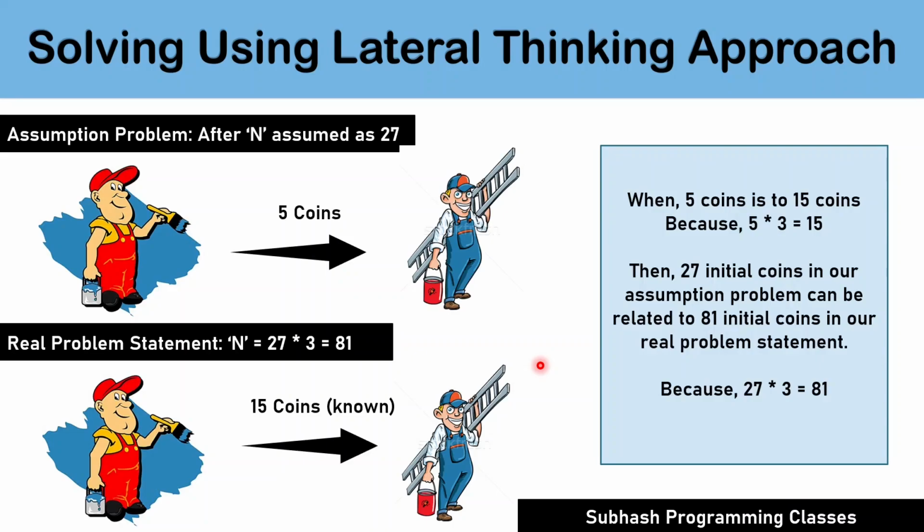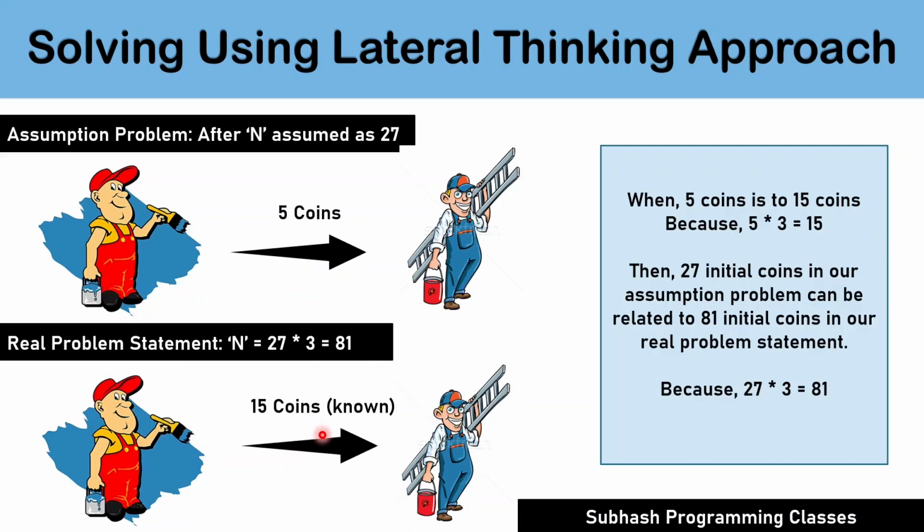In this assumption problem, assuming that initially 27 coins were kept aside for distribution, the main painter had to give 5 coins extra to the third assistant to make it a fair deal. But in the real problem statement that was given earlier to you, the main painter had given 15 coins to the third assistant to make it a fair deal. This means that the main painter gave 3 times more coins than were assumed in the assumption problem.